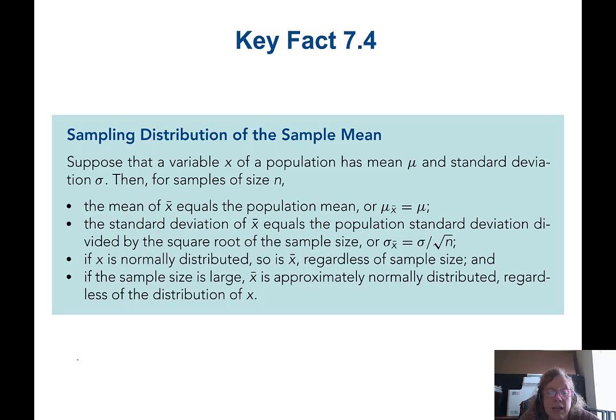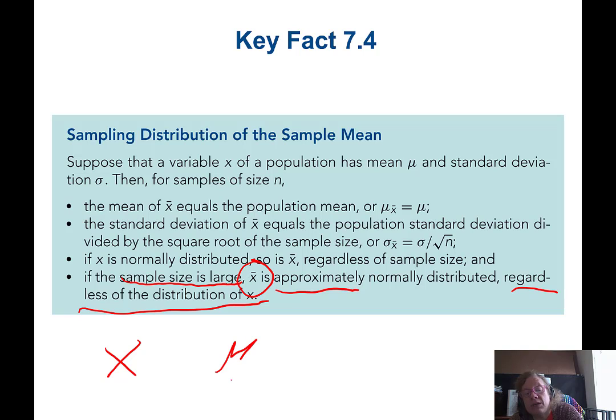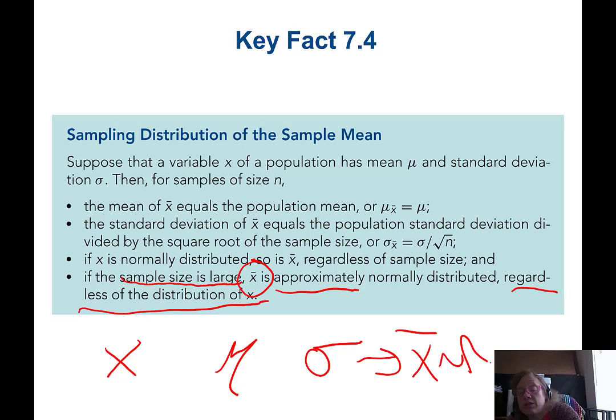Here's the fun part. As the sample size gets very, very large, it turns out that x bar is approximately normally distributed regardless of the distribution of x. Now this is some pretty funky, cool math magic. We're saying we don't know what the distribution of x is. We know that it's distributed with some mean mu and some standard deviation sigma, and as long as n is large enough, that's going to imply that x bar is distributed normally with that same mean mu and with the standard deviation sigma over the square root of n. How cool is that? This is actually the most powerful result in the field of statistics.